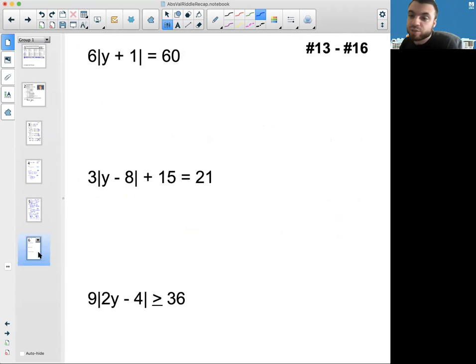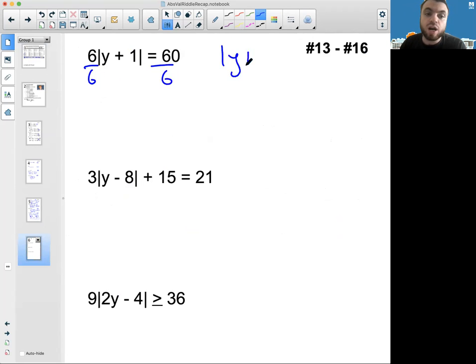I'm dying to know what the answer to this one is, so we better do these last ones. The last one is a combination of absolute value equations and inequalities. What's different? The bars are not alone. Okay, so remember, you have to get the bars alone. We've been taking for granted so far that they are.